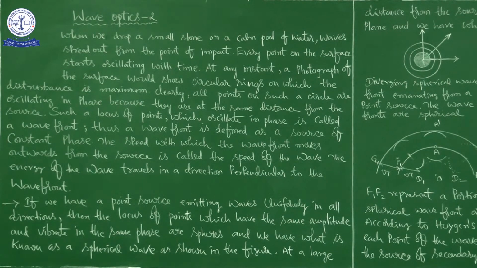Right? So here itself, Maxwell came into the picture. He successfully explained the propagation of light in vacuum. So, we can call it Maxwell electromagnetic theory.